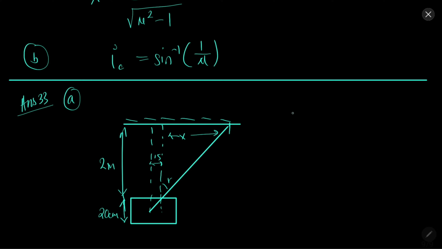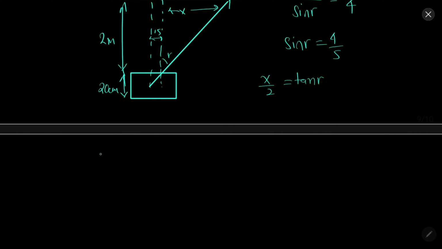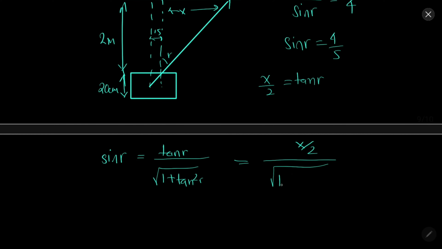Ultimately by this figure, sin i over sin r is 1 by mu, that is 3 by 4. Sin r will come out to be 4 by 5. Tan r is x by 2. So sin r will be tan r over root 1 plus tan squared r, which will be x by 2 over root 1 plus x squared by 4.